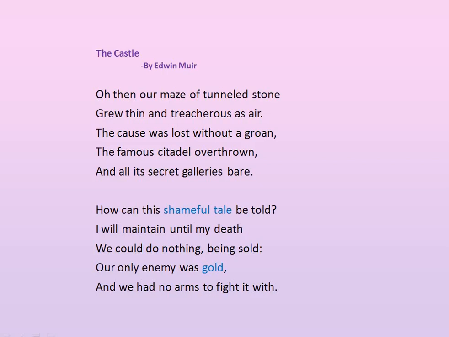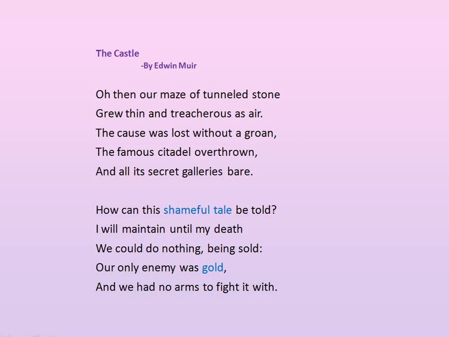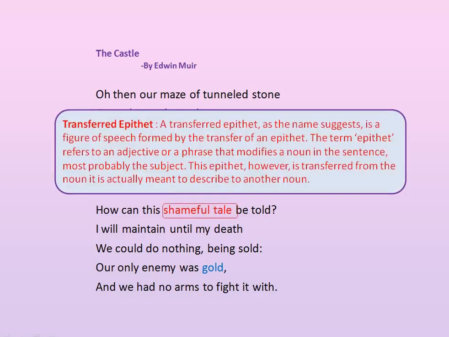How can this shameful tale be told? Rhetorical question. Here the poet feels that this shameful tale cannot be told to anyone. Also in shameful tale, transferred epithet is used. Shameful is the adjective of tale. The tale is not by itself shameful. Only the act of the warder is shameful. So here it is transferred epithet.